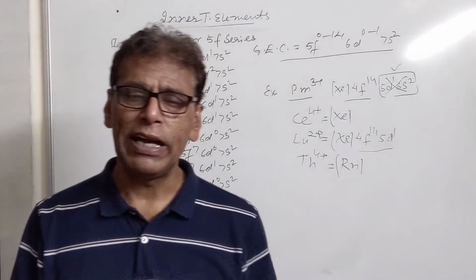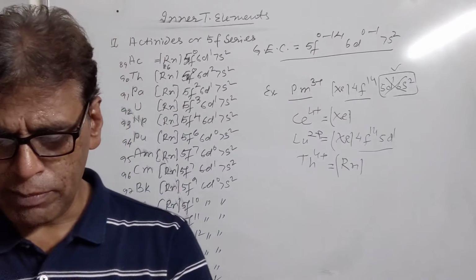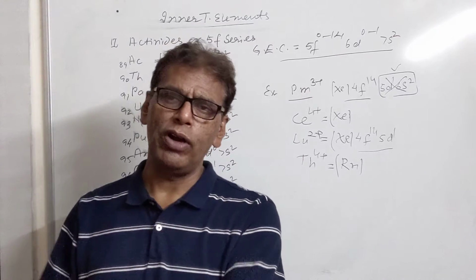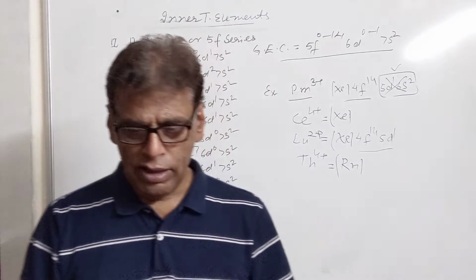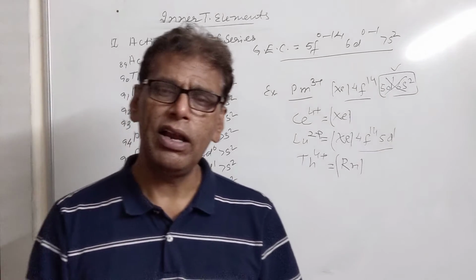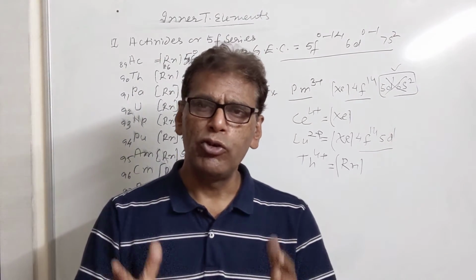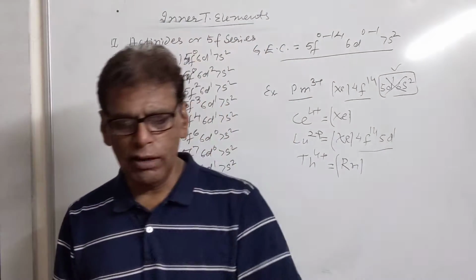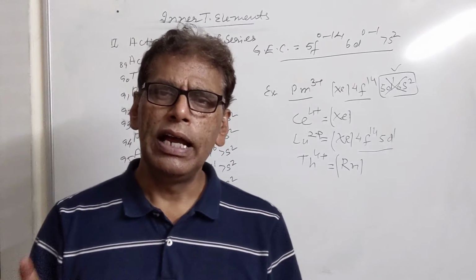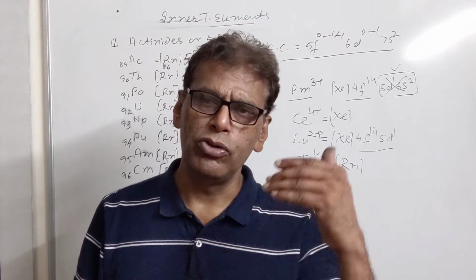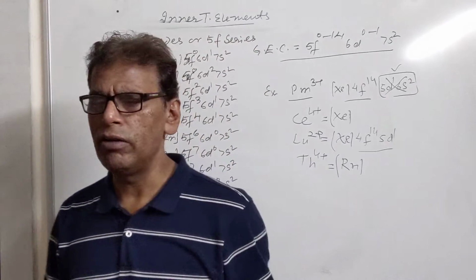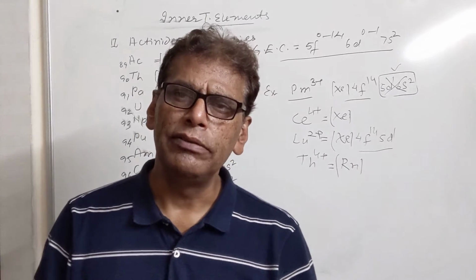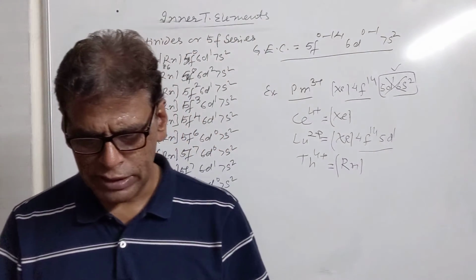And then we have the symmetry factor. Sometimes, in order to acquire symmetry in a particular subshell, the element takes an electron from a higher subshell to the lower subshell. Then we have nuclear electron attractive force. Sometimes due to splitting, the electrons come nearer to the nucleus and are held strongly by the nucleus. So incoming electrons prefer to occupy those subshells, those orbitals which lie nearer to the nucleus. So all these factors affect the electronic configuration of transition elements.